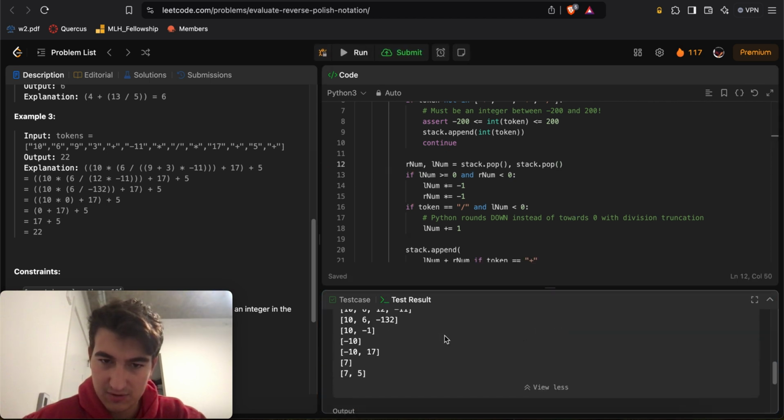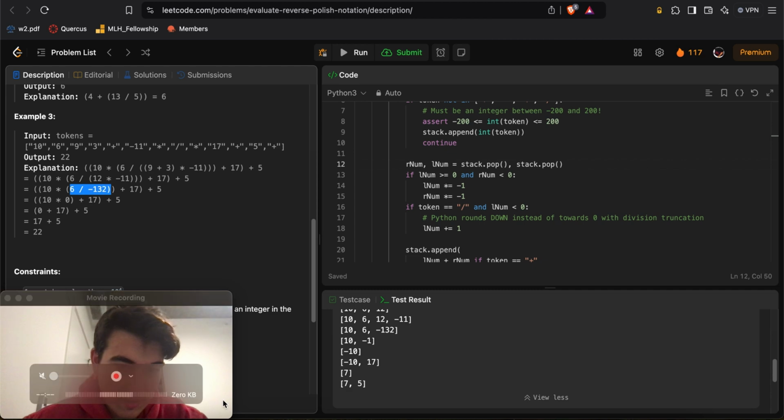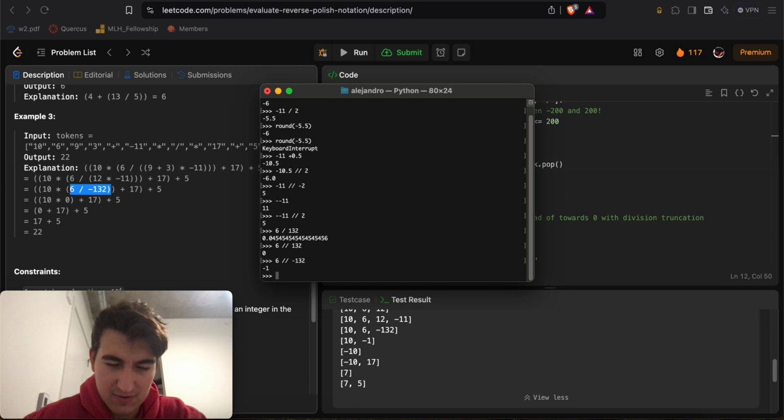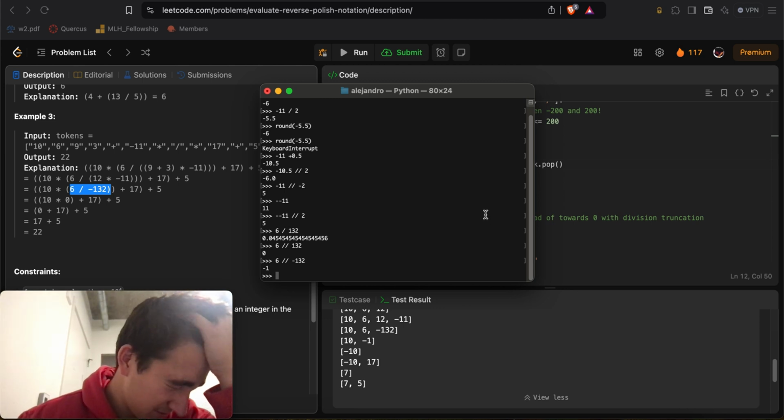Okay, let's just keep going. So here's 6 over -132. 6 over 132. 6 divided by 132. 6 divided by -132. It thinks is -1. Oh, because again, it doesn't round towards 0.